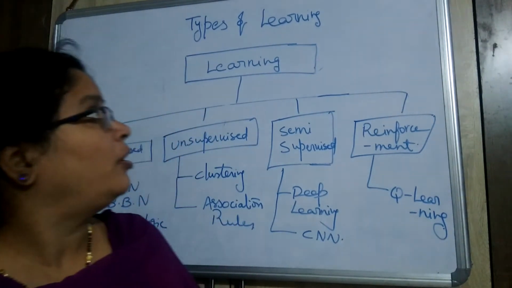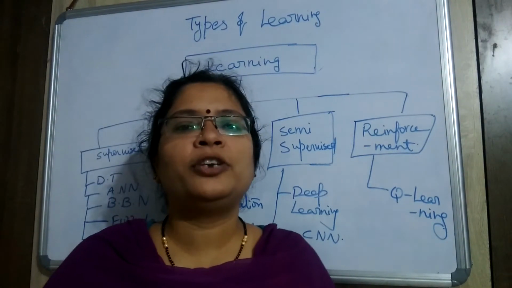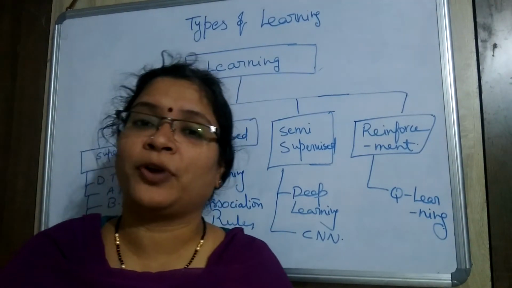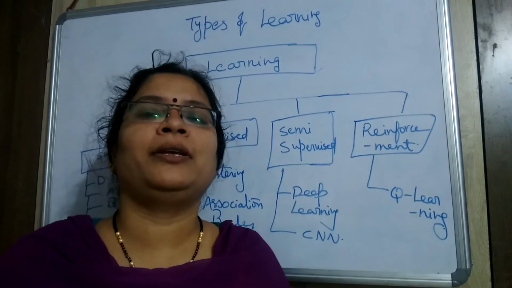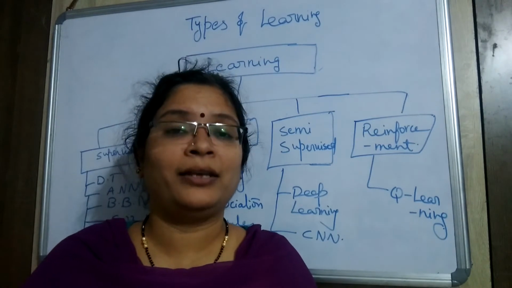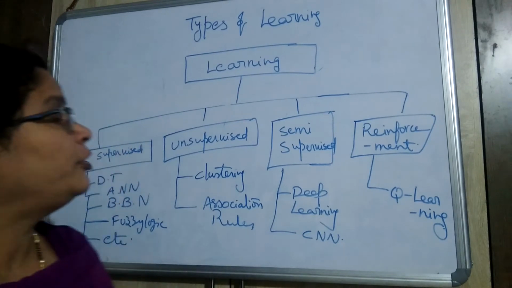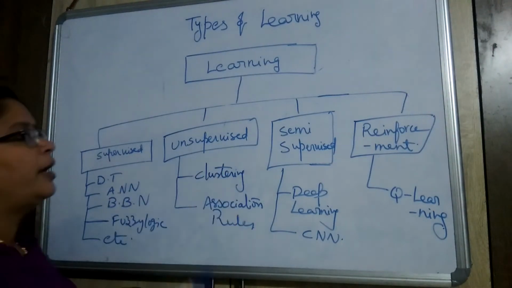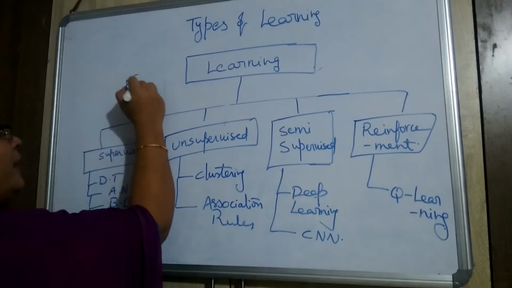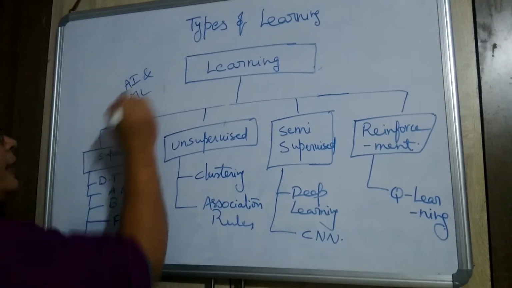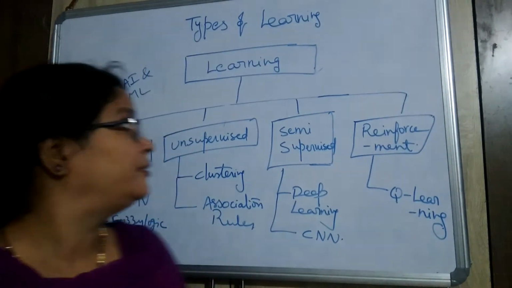First of all, we see the meaning of learning. Learning is nothing but acquiring knowledge from examples and experiences. That's called learning. This learning is divided into 4 different types. In artificial intelligence or machine learning, wherever we go, learning can be divided into these types.